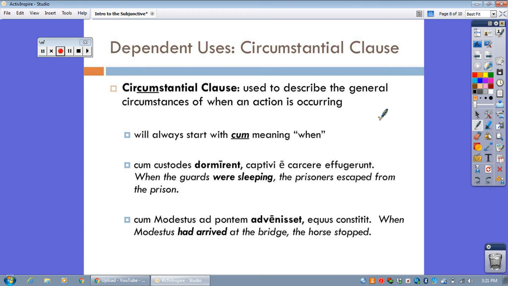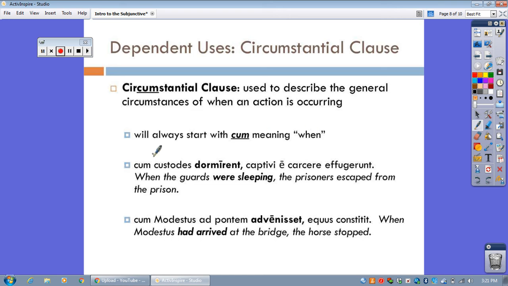Think back to the example at the beginning, when I was a kid. That is a circumstantial clause. It gives me some sort of vague general idea, but it doesn't pinpoint the exact time that an action occurred. In Latin, they're really easy to spot. They always start with the word cum, as in circumstantial. But cum here has a special meaning. It does not mean with, but instead means when.